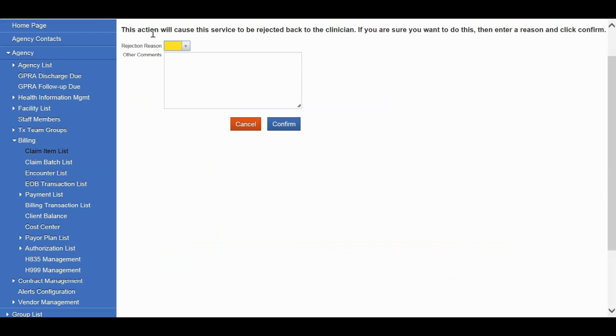When you click reject back out, you will be prompted with an area where you can select the reason and then enter comments. And this will show up in the details for that item so that somebody looking at it can identify why it was rejected. Once you've entered those comments, you can click confirm.